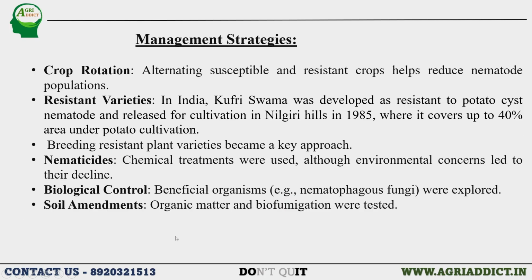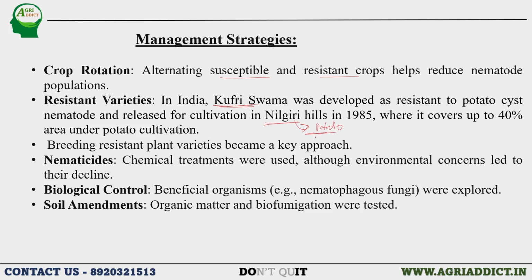Coming to management strategies, alternating susceptible and resistant crops helps to reduce the nematode population. Use of resistant varieties like Kufri Swarna, which has been bred in India. It has been developed against the potato cyst nematode and released for cultivation in the Nilgiri Hills, as it is more prone to potato cyst nematode.